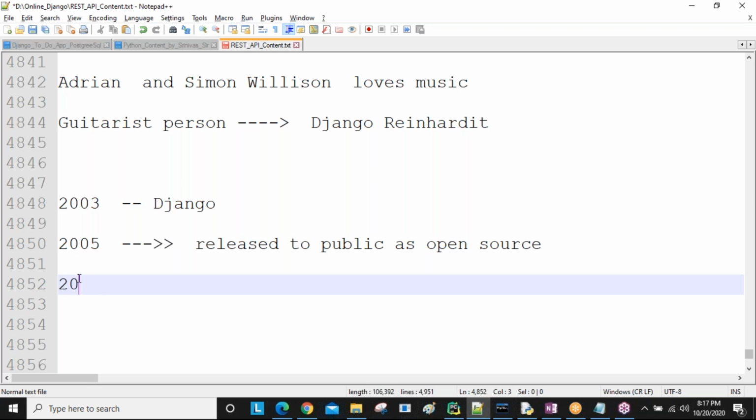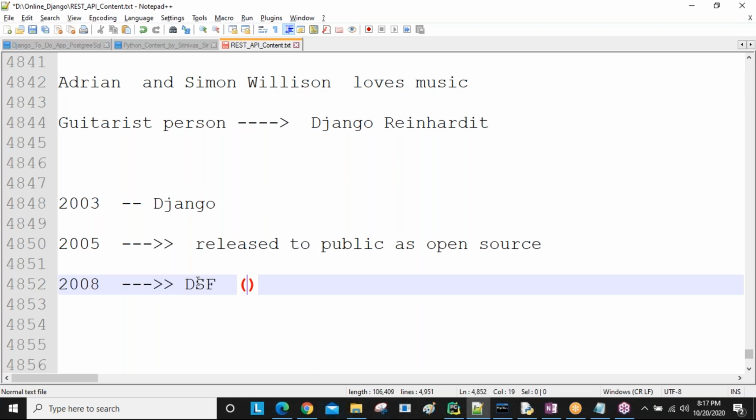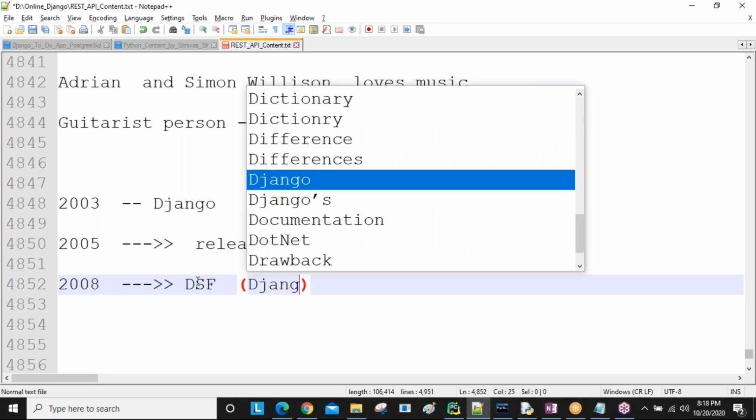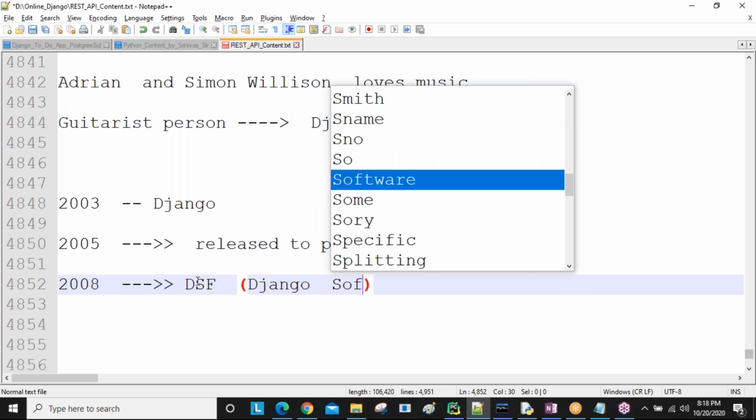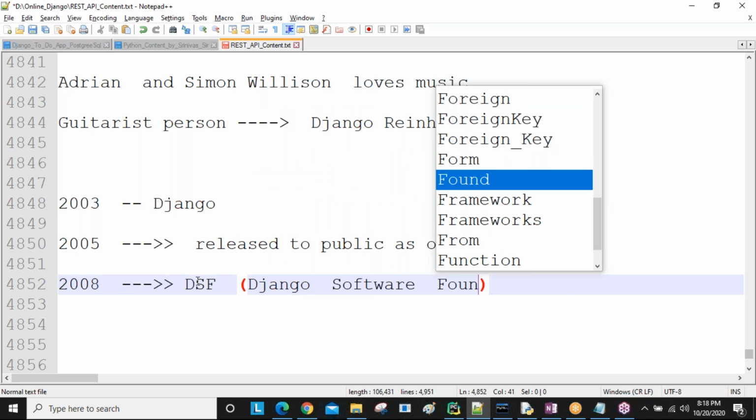So next, in 2008, our Adrian and Simon Wilson both resigned from that old company, the Lawrence Journal organization. They resigned and started their own organization. This name is DSF. DSF stands for Django Software Foundation.